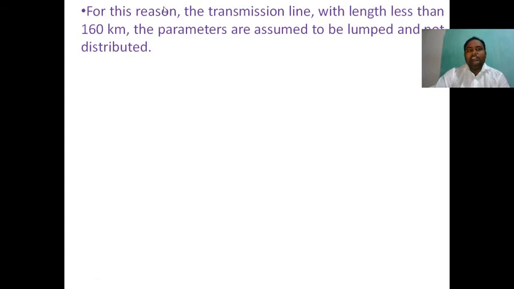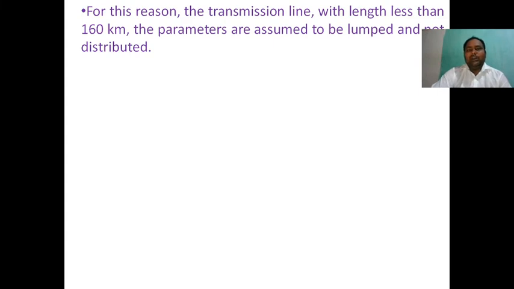So for this reason, for a transmission line with length less than 160 kilometers, the parameters are assumed to be lumped and not distributed. I already told you what the lumped parameters are. The lumped parameters are resistance, inductance and capacitance, voltage or current. Physical separation is possible by using the lumped parameters, but in the case of distributed parameters, physical separation is not possible.